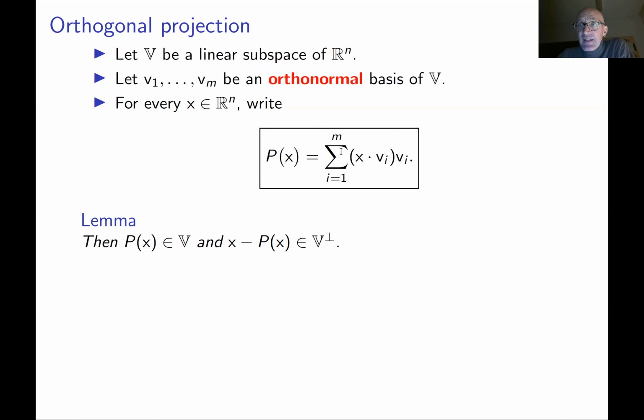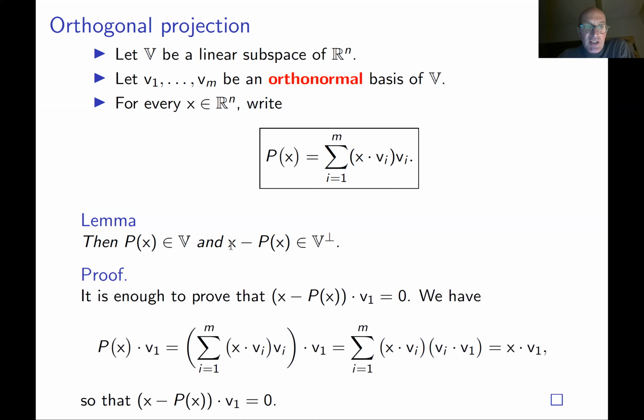And then you can take a dot product with v2 of this vector, and you get 0. And with v3 and up to vm. So it means that this vector is orthogonal to v1, v2, ..., vm. And so, by the lemma on the previous slides, it's orthogonal to the whole V. Okay, the proof is actually here. It's maybe not easy to read because it has a lot of sums, but the proof is exactly what I said. My strong advice: don't look at this proof, try to prove it yourself, and then read the proof.